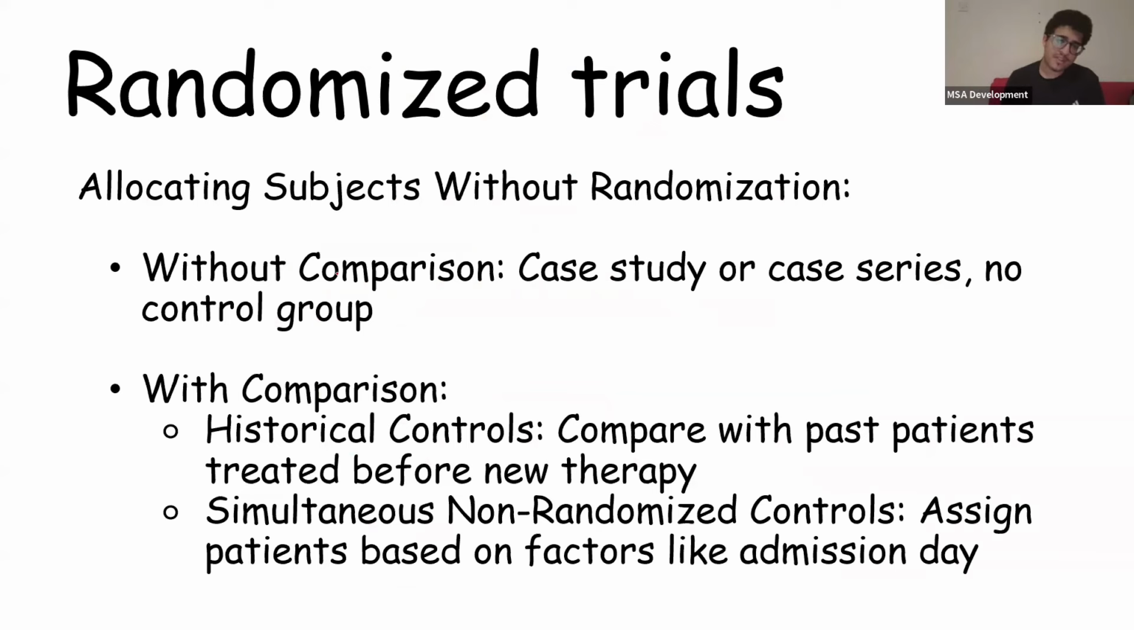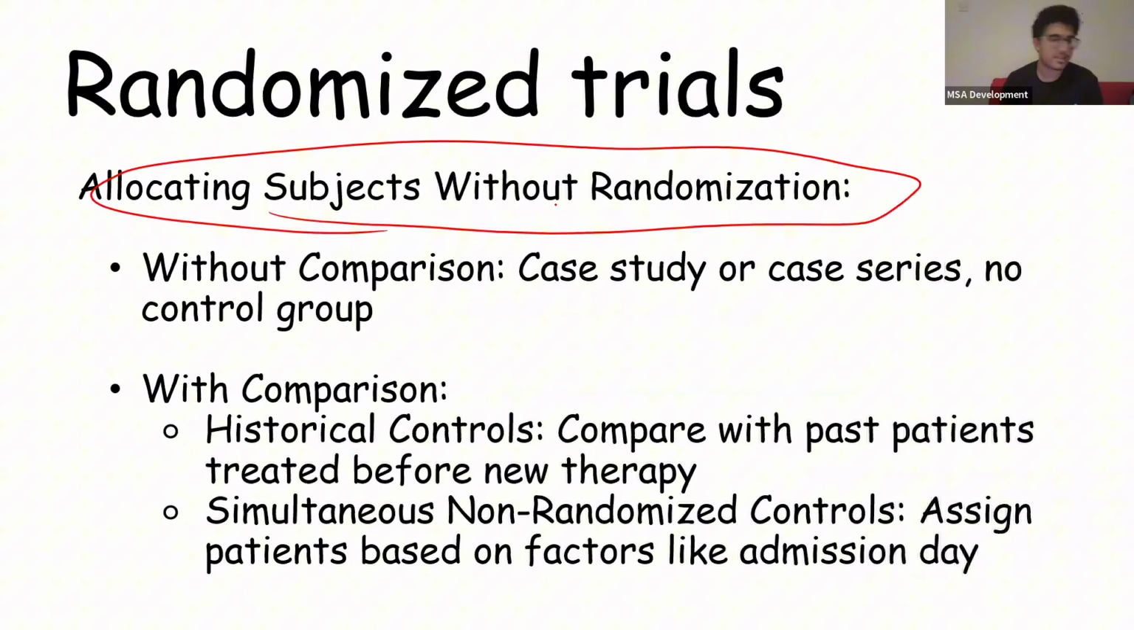So funnily enough, there's without randomization. So a randomized trial where you allocate subjects without randomization. I don't think that makes sense, but it's okay. So we have two types of that. We have without comparison. So for example, a case study or case series. So in a case study or a case series, there's no control group. We just give people the new drug and report what happens. Okay, but we're not comparing it to the old drug.